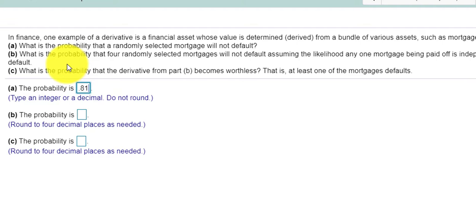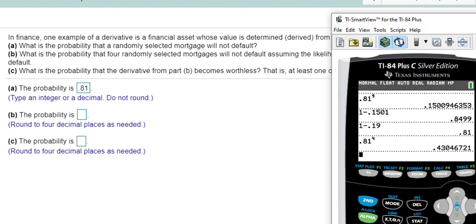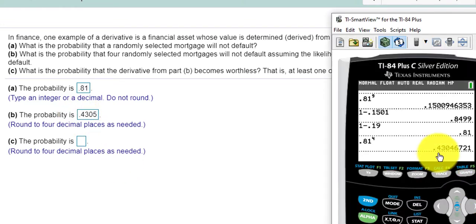Part B. What is the probability that 4 will not default? If the probability that 1 will not default is 0.81, then 4 would be 0.81 raised to the 4th power, and that becomes 0.4305. Let's just double check. 0.4305, we rounded.